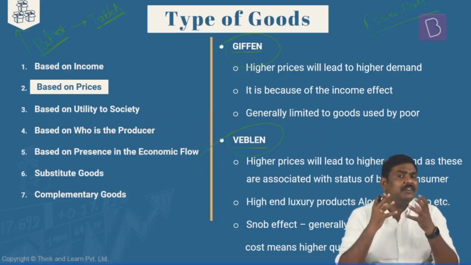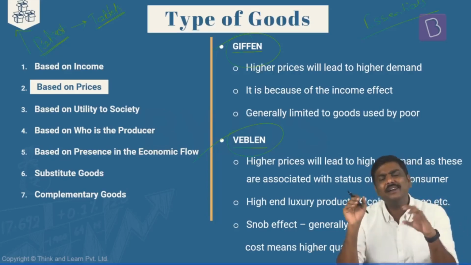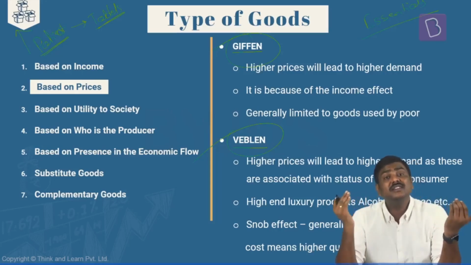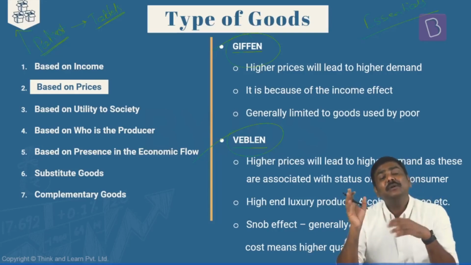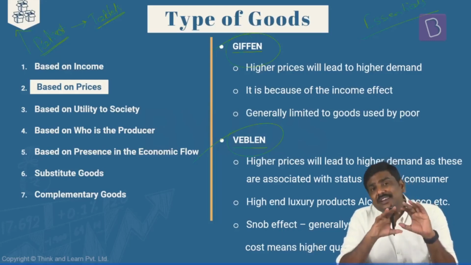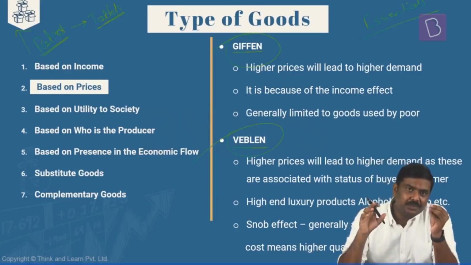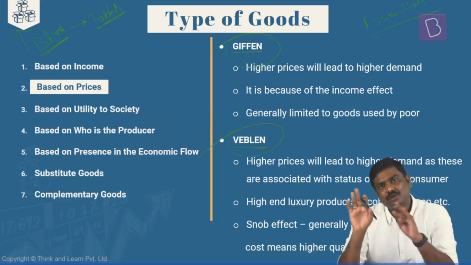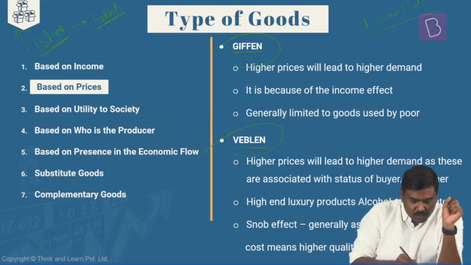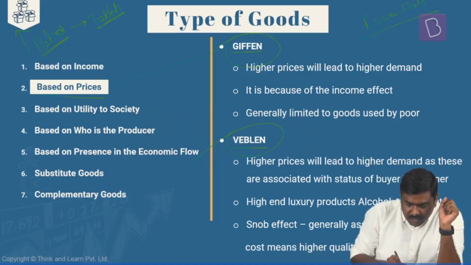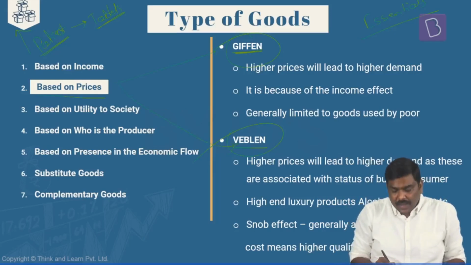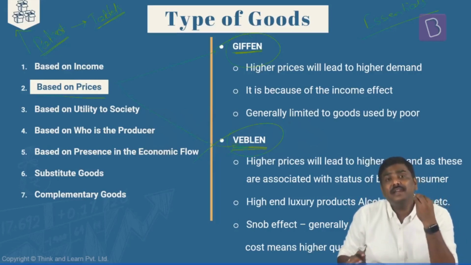Generally, when we discuss the law of demand and law of supply, we take certain assumptions. We are assuming other factors are not changing, right? The income and preference are the same for everyone, etc. But in reality, there are exceptions to the law of demand as well as exceptions to the law of supply. And I'm discussing one set of such exceptions. Based on the prices, there are two types of goods. One is called a Giffen good, and the second one is referred to as a Veblen good.